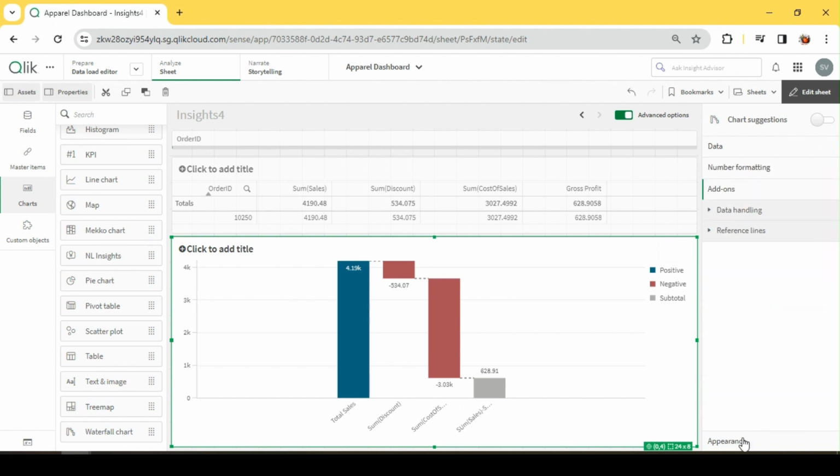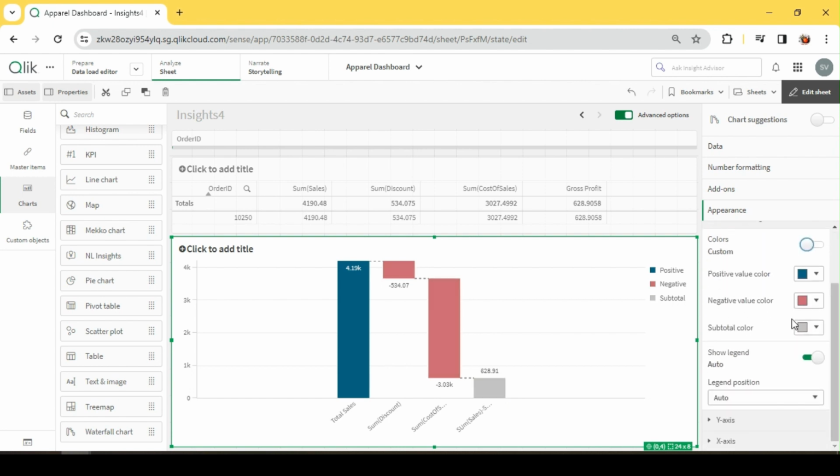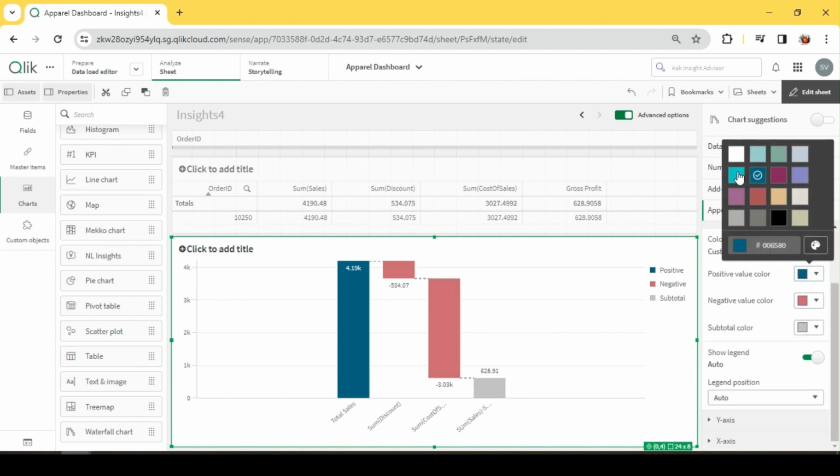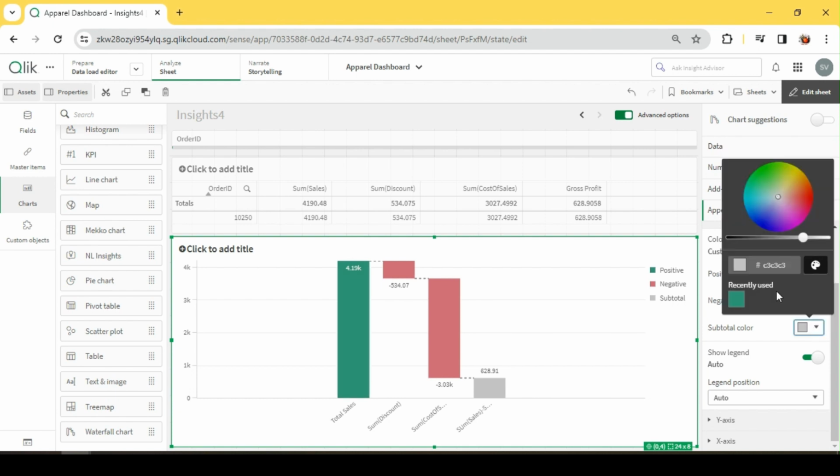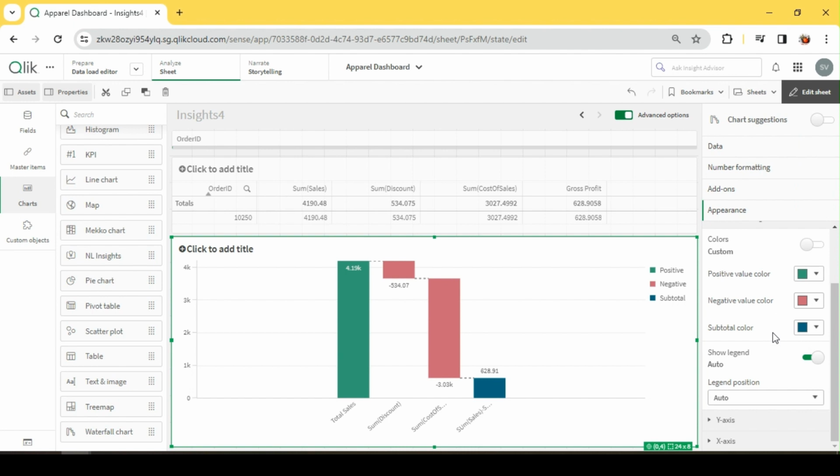So let me apply some color. The positive values I will make green. Let the negative be red and subtotal be something of a blue shade, blue or bluish green.